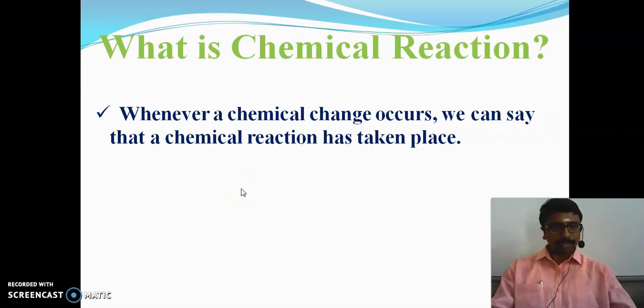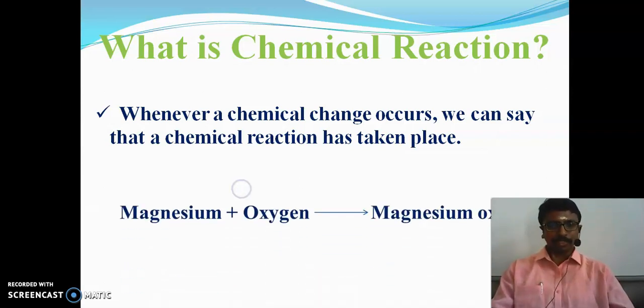So whenever a chemical change occurs, we can say that a chemical reaction has taken place. That is, a permanent change occurs during this reaction. We can't retain it back into the initial reactant. So this is the definition of a chemical reaction.